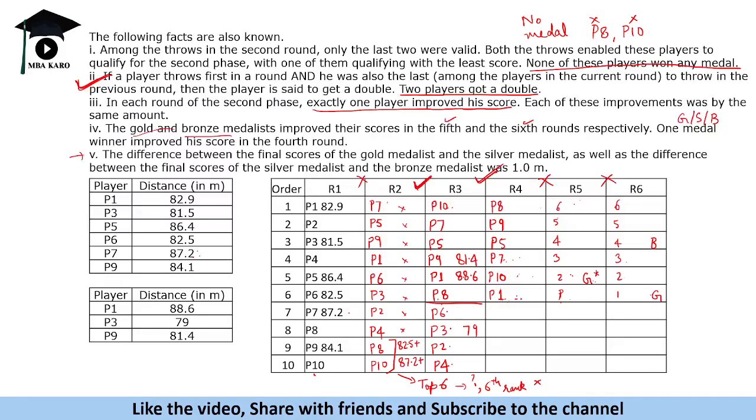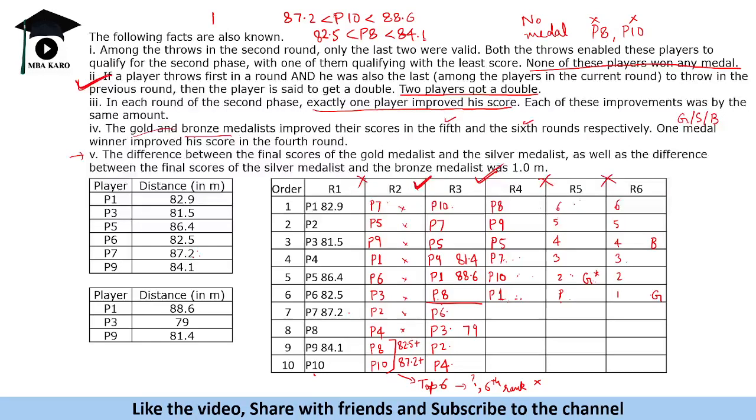That means P10 का स्कोर पता लगा सकते हैं. So P10 का स्कोर must have been between 87.2 से लेके 80, we can say that P10 his score is greater than 80 or less than 88.6. Similarly, we can find for P8 also. We said that it is more than 82.5 and P8 was behind P9. P9 का score था 84.1. Okay, so if there were a question like this, one could have answered that as well.